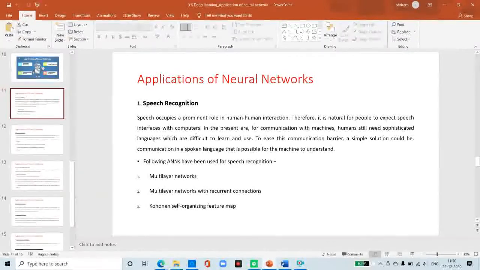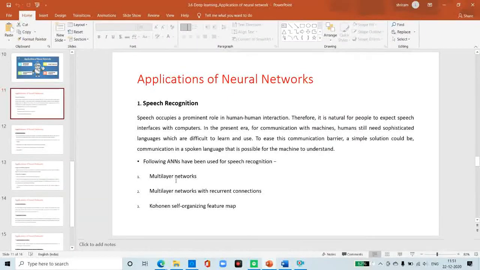Great progress has been made in the field. However, such systems face the problem of limited vocabulary or grammar, along with the issue of retraining the system for different speakers in different conditions. So the artificial neural network is playing a major role in this area.